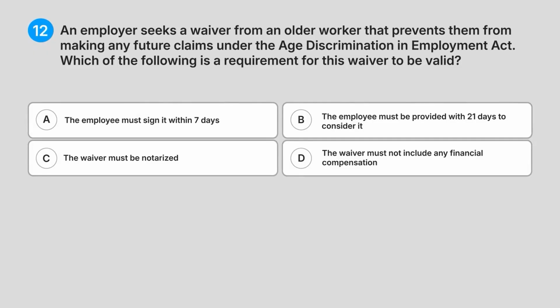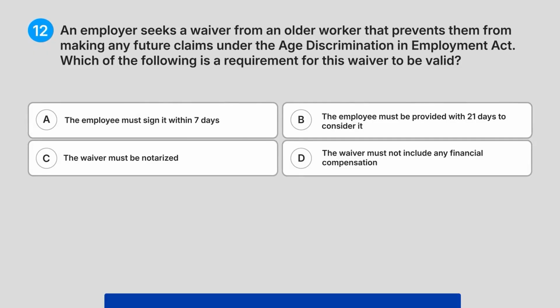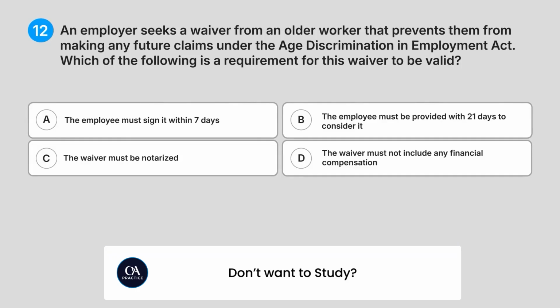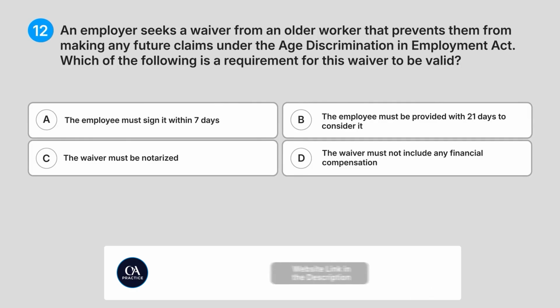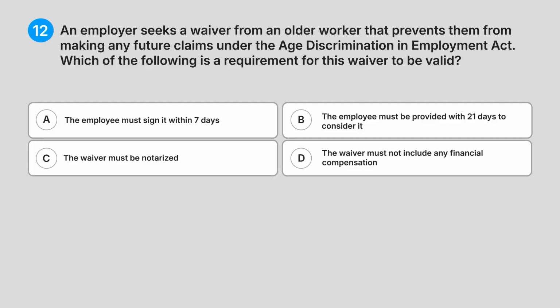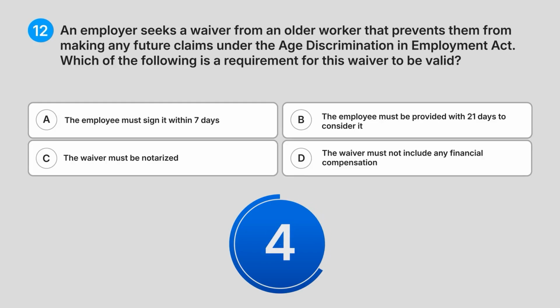12. An employer seeks a waiver from an older worker that prevents them from making any future claims under the Age Discrimination in Employment Act. Which of the following is a requirement for this waiver to be valid? A. The employee must sign it within 7 days. B. The employee must be provided with 21 days to consider it. C. The waiver must be notarized. D. The waiver must not include any financial compensation. Can you guess the answer?